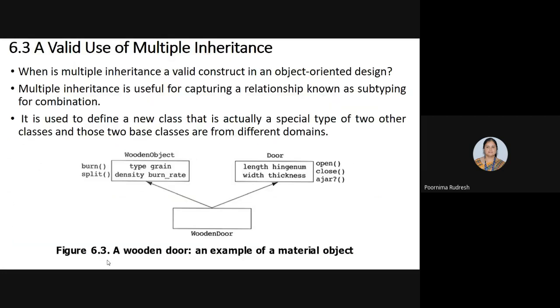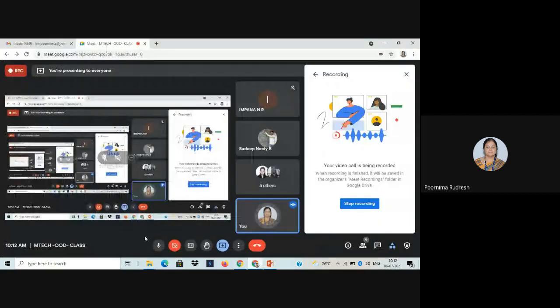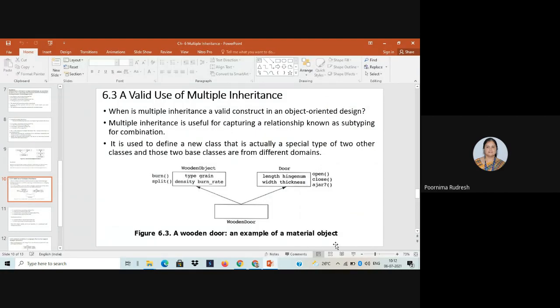Next, we'll move on to a valid use of multiple inheritance. Valid use of multiple inheritance. Can all of you hear what I am saying? Yes, ma'am. Okay. So next we'll see the valid use of multiple inheritance.